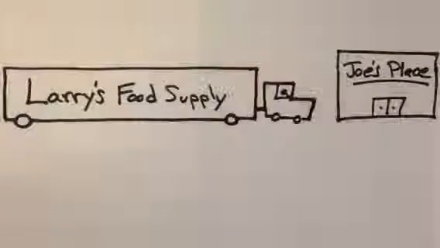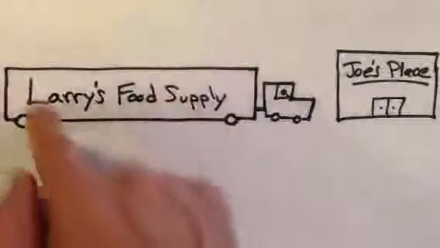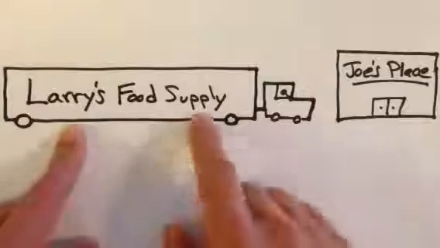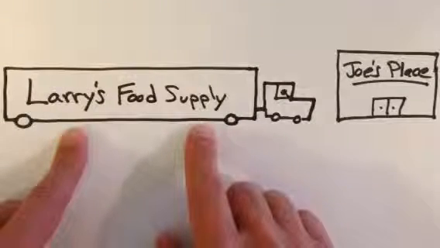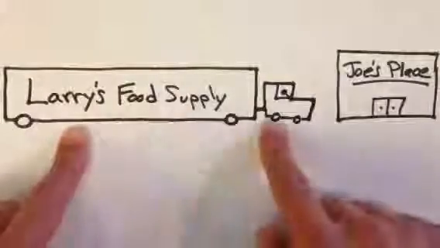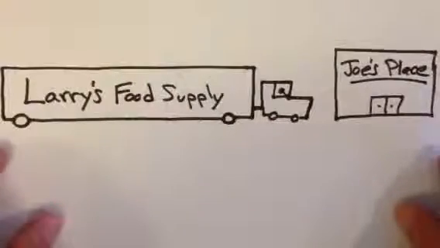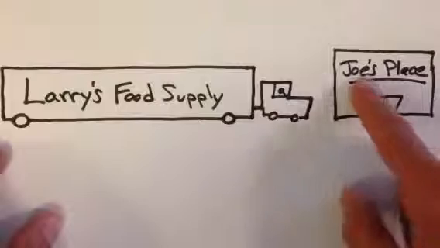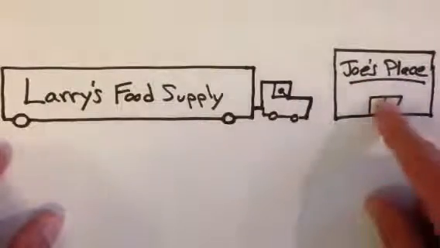To explain this, let's pretend that I own a business, a food supply business, and that I sell to various restaurants. So I've shown here's my truck, and I've loaded up my truck for the day, and I'm taking my deliveries to 12 different customers today. And I've pulled my truck up to the first delivery of the day, one of my customers, Joe, who owns Joe's Place. This is a restaurant.